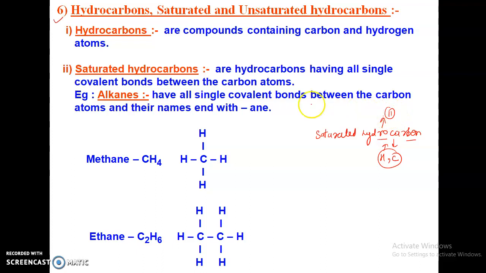Now, what is saturated? If I ask you, beta, how do you define saturation? I'll tell you in very simple words. Take a bowl and add water in it. Now start adding sugar. Now stir this sugar.